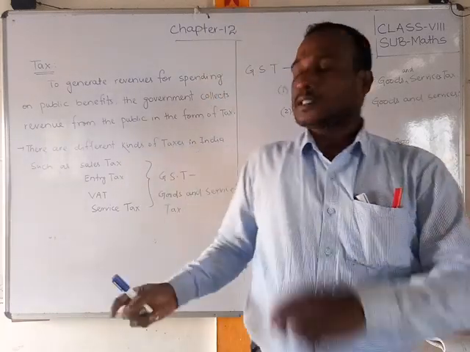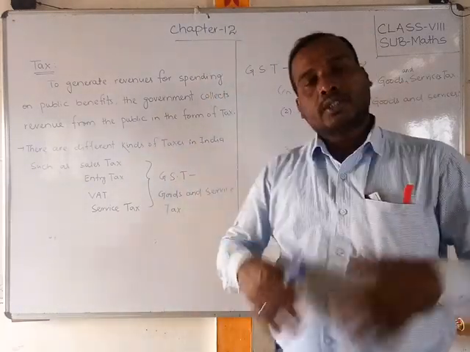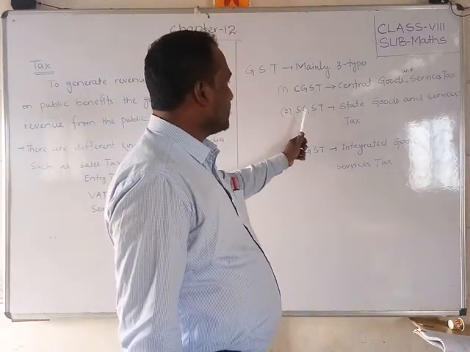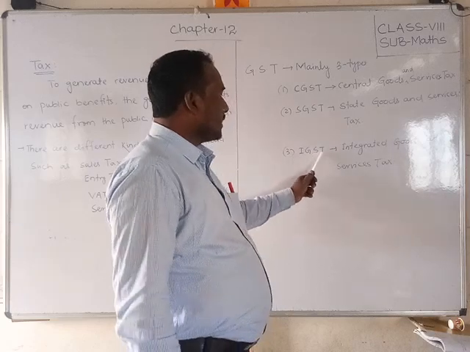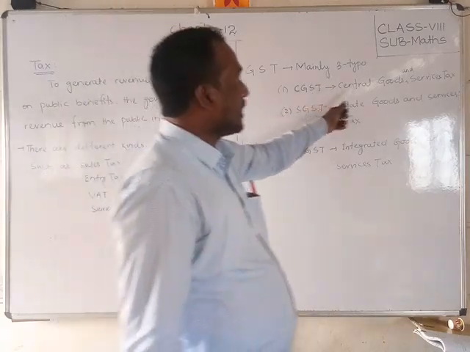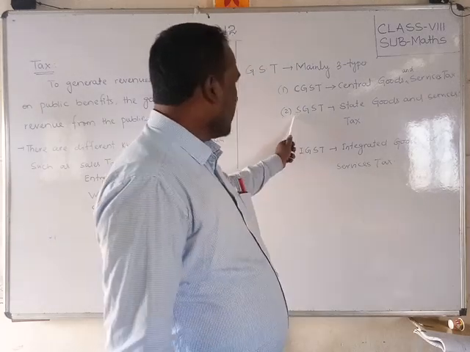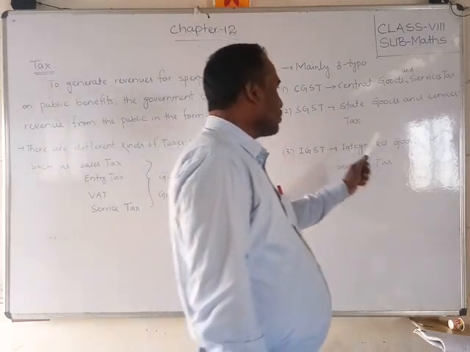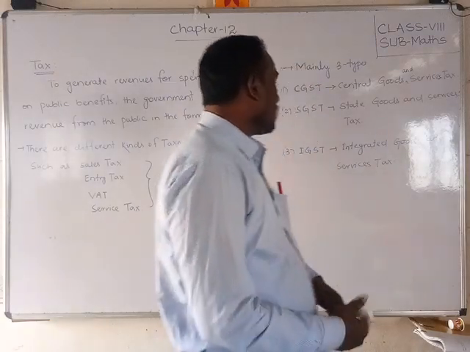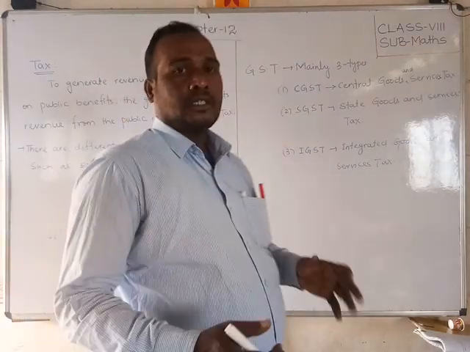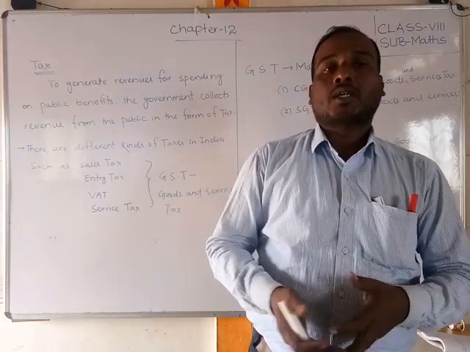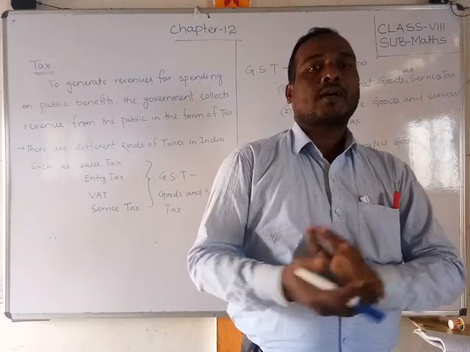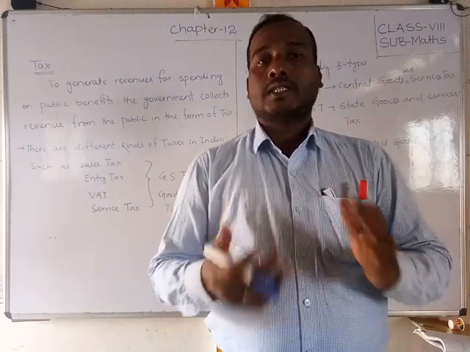So this GST is mainly classified into three categories. How the shopkeepers collect this GST from us and pay it to the government, we will discuss through some applications. So let us see.